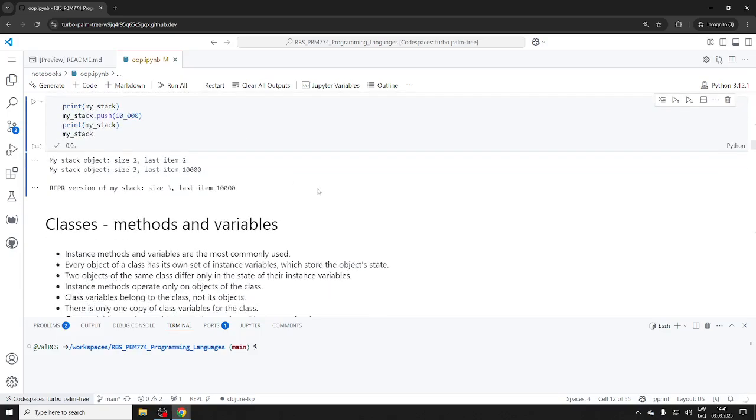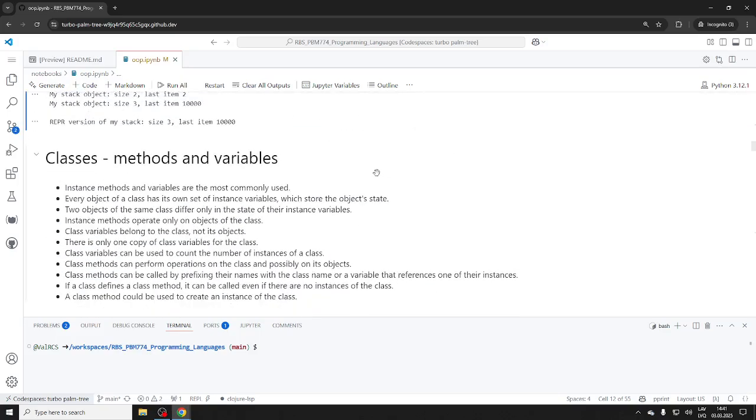Okay, so instance methods and variables are the most commonly used, right? Every object of a class has its own set of instance variables, but of course there's also the possibility of something called class variables, or static variables.